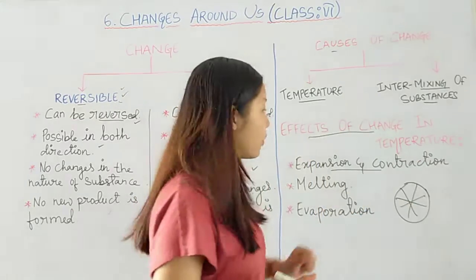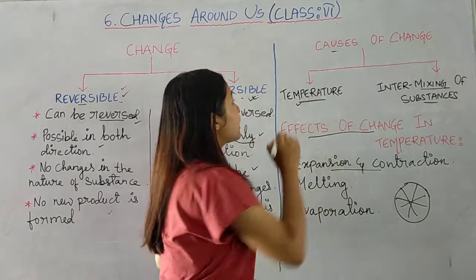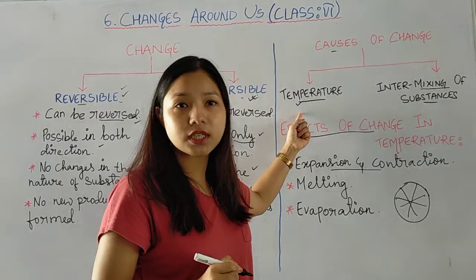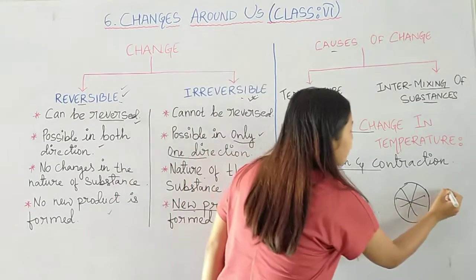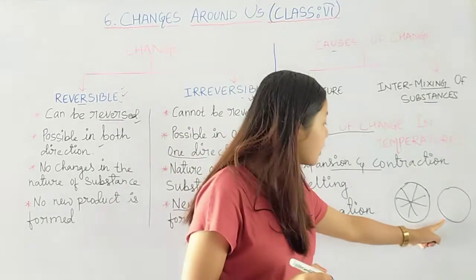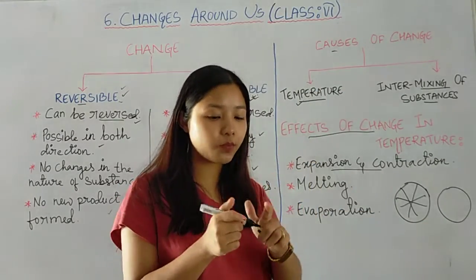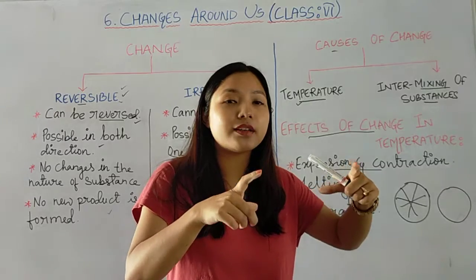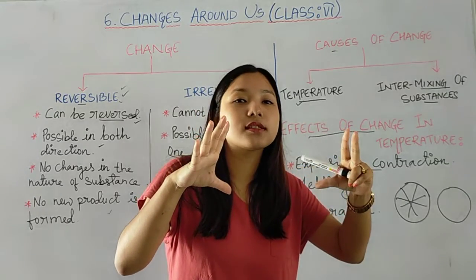Of course not. What we do here, we take the advantage of changes taking place due to temperature. So here the rim, especially it is made up of iron. So when we will heat it, after a certain point, it will start expanding. That means it will increase in its size.